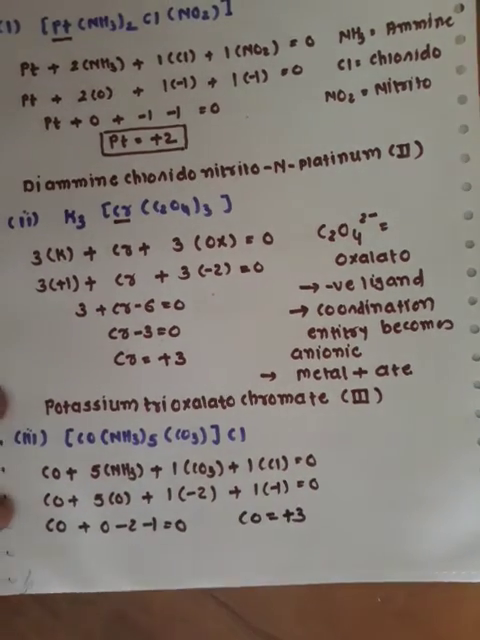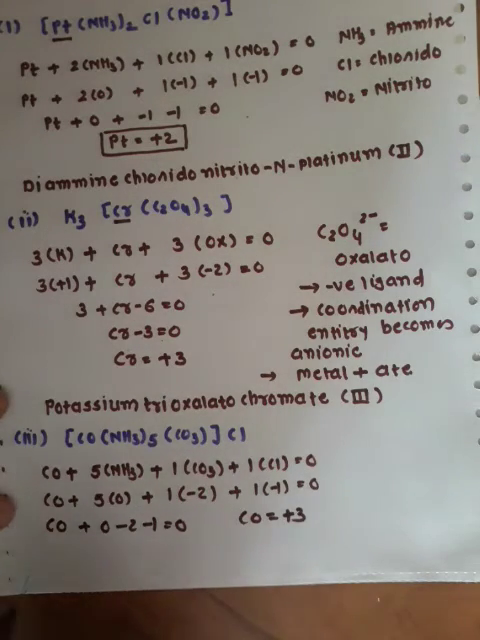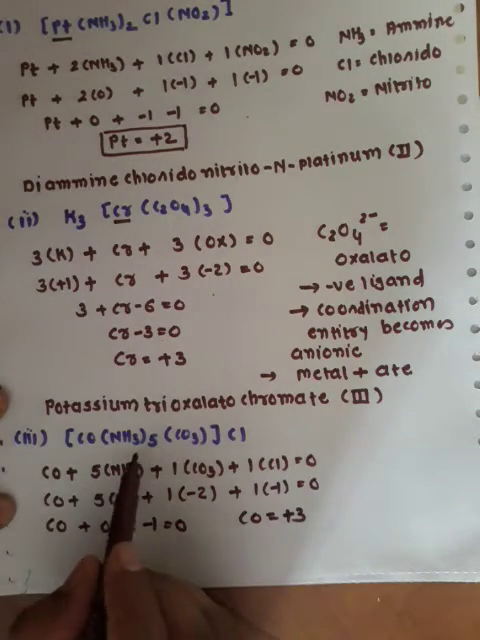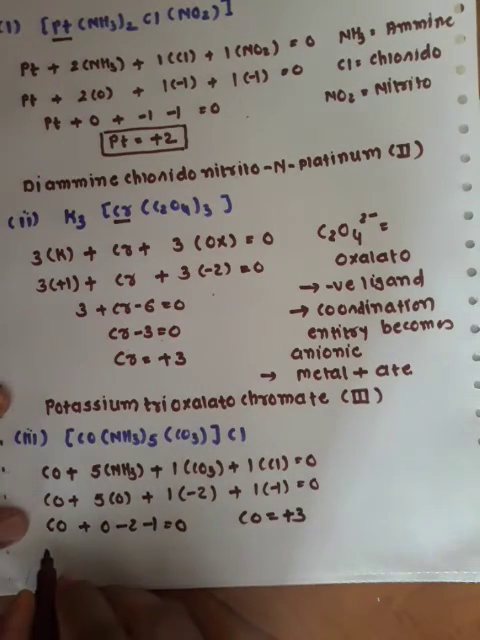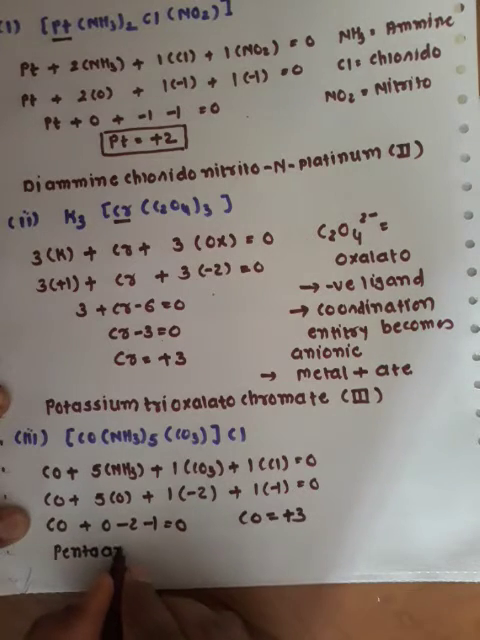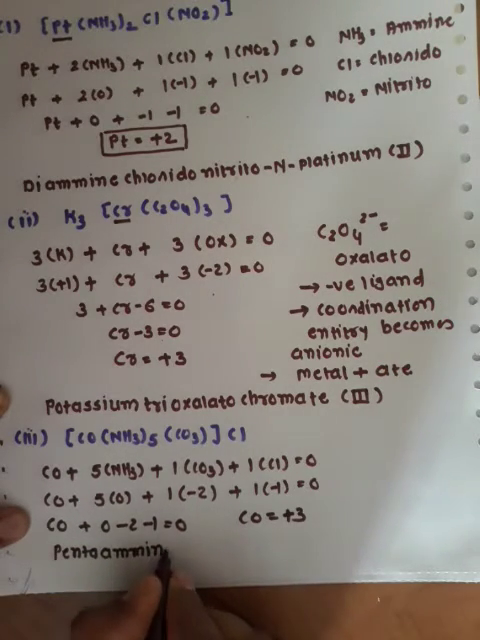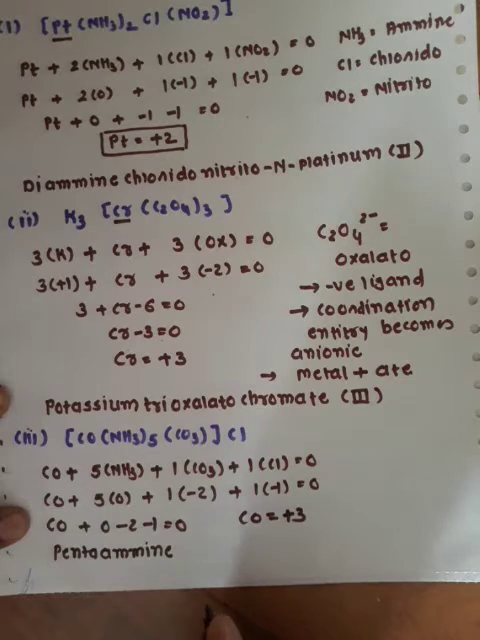Once the oxidation state of the metal is clear, then next we need to identify the naming of the compound. Now, alphabetical order. How many times is ammonia repeated? 5 times. So we will write it as pentaammine. CO3 is called carbonato.